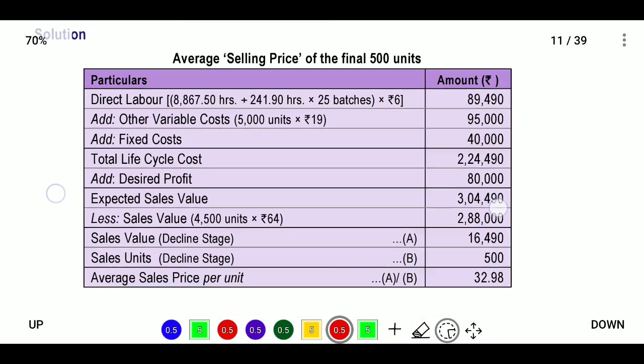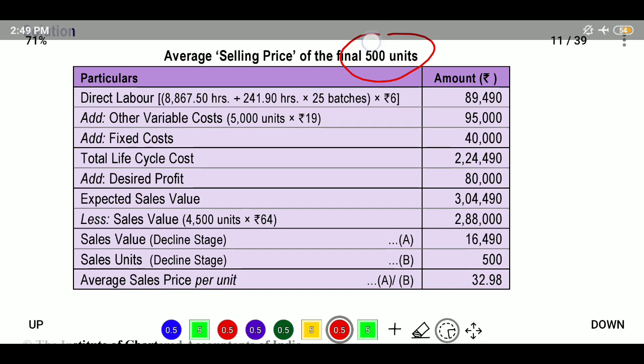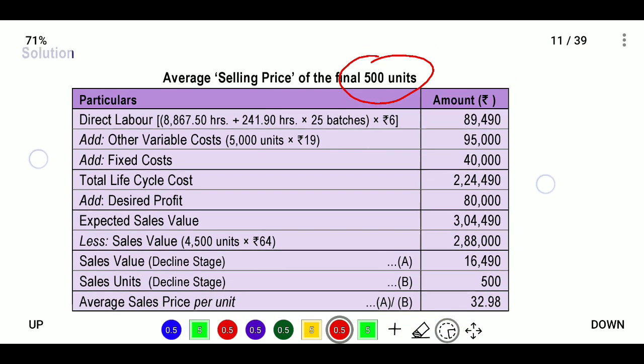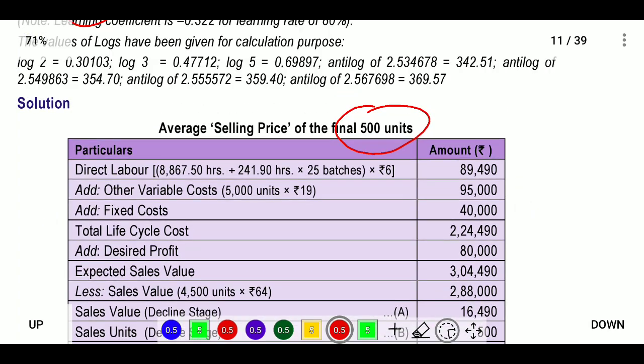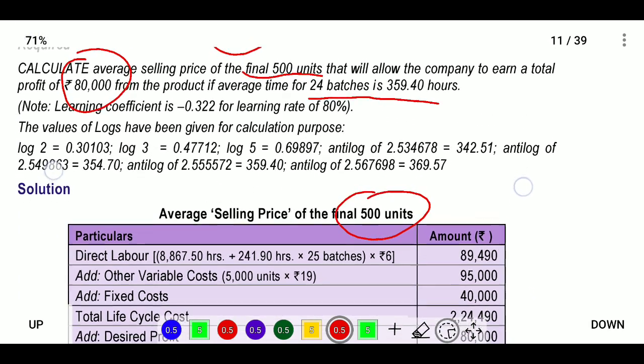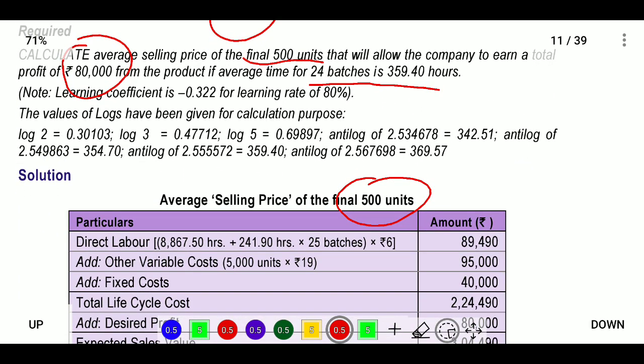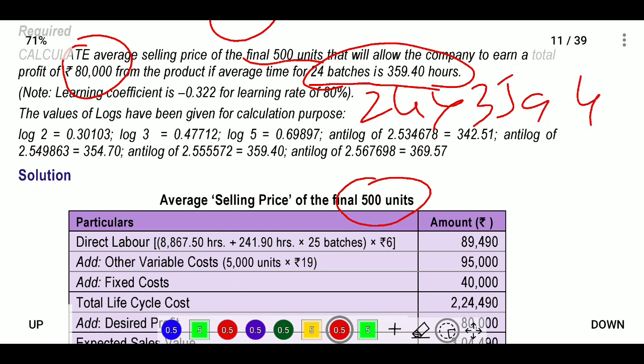For the final 500 units we need to calculate. For direct labor they provided that for 24 batches, 24 into 359.4, we will get 362.